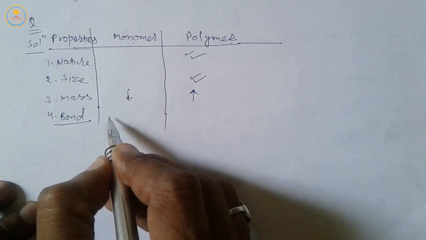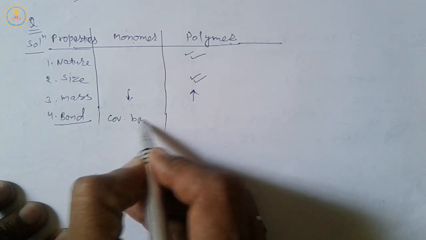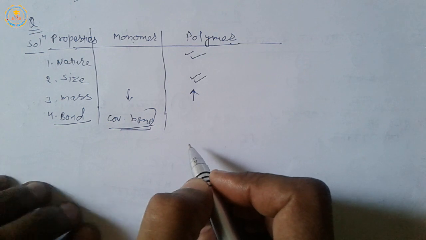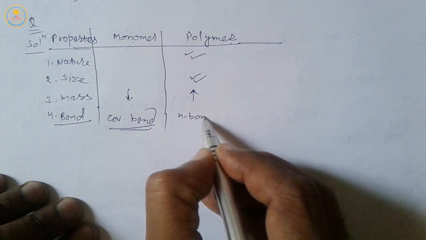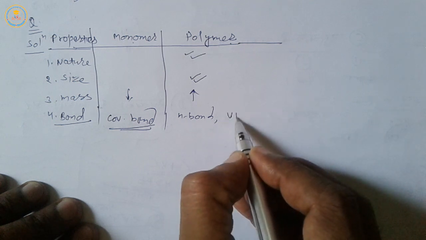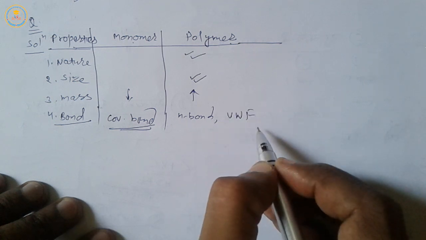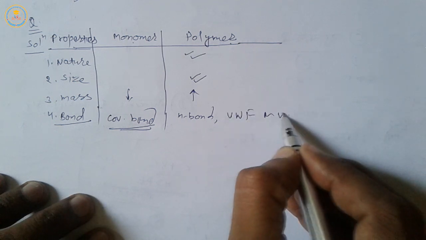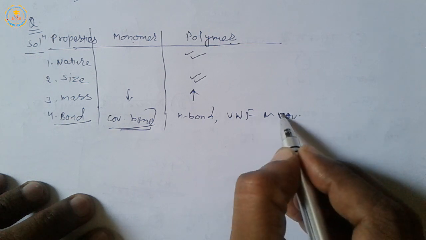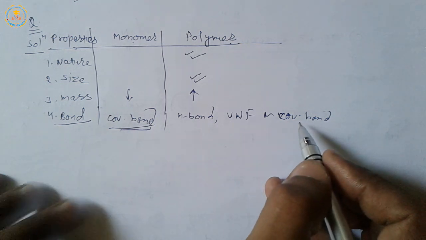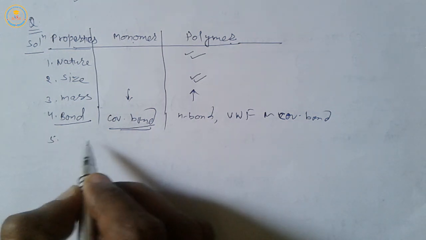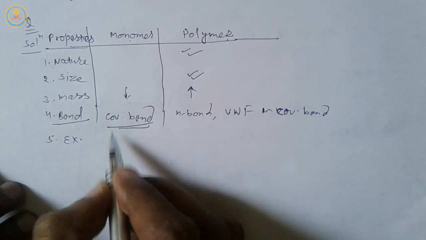Monomers have only covalent bonds, but polymers have van der Waals forces of attraction or covalent bonds between monomers.